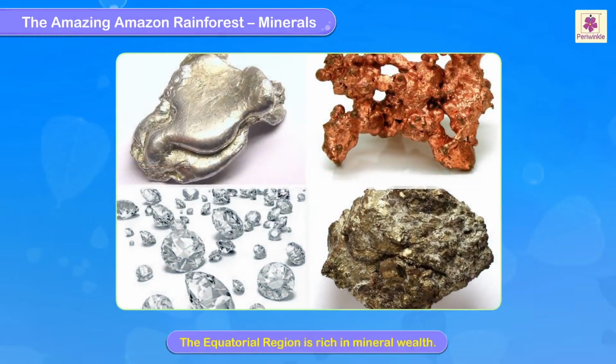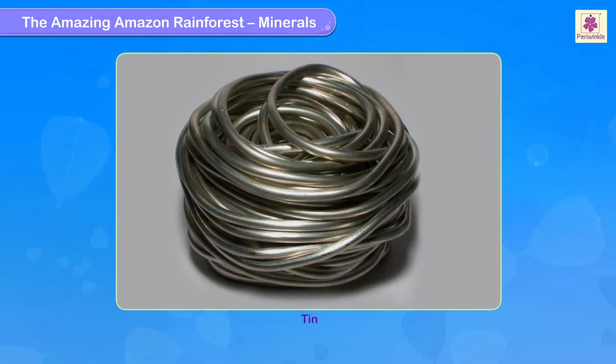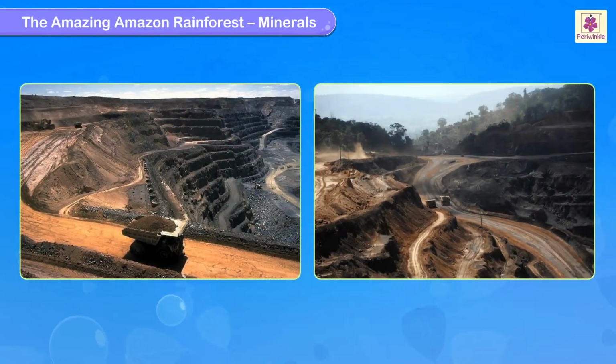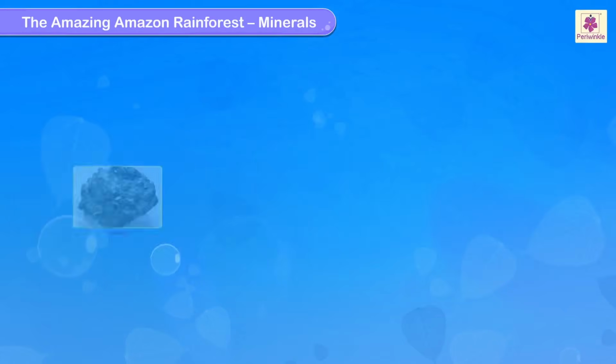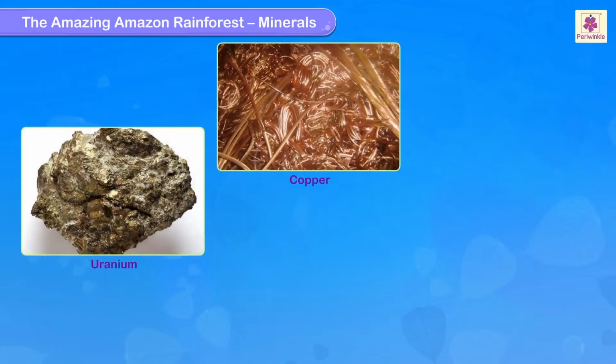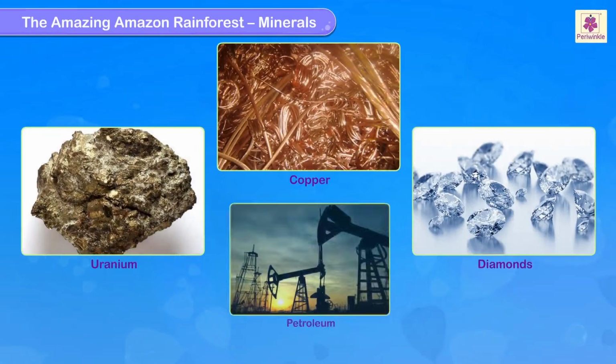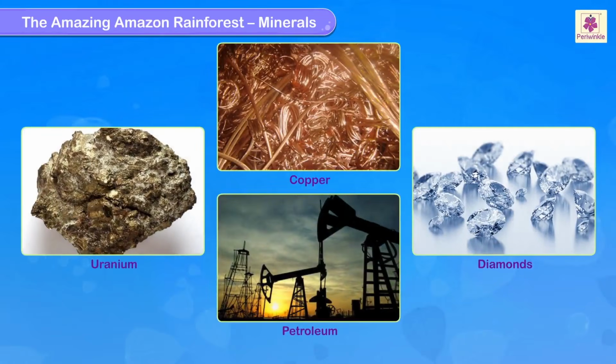Minerals. The equatorial region is rich in mineral wealth. Tin is the most important mineral of this region. People in this region work on mining projects. Minerals like uranium, copper, diamonds, and petroleum are found here.